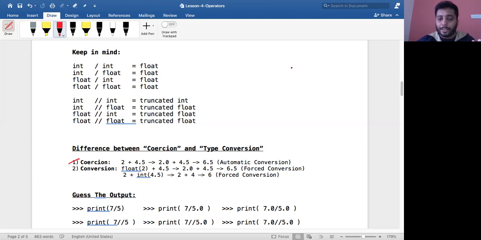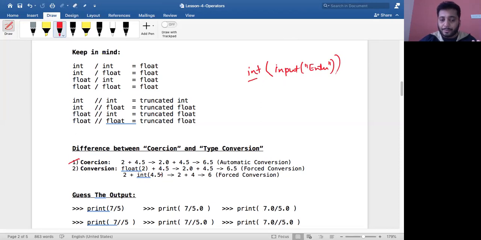Suppose we take input from the keyboard using the input function. After entering the values through the input function, we used to convert them into int. The input function gives you the string version, which used to get converted into an integer. Correct? This is called forced type conversion, and that is what I'm doing over here. Now this integer is getting converted into a floating point by using the float function.